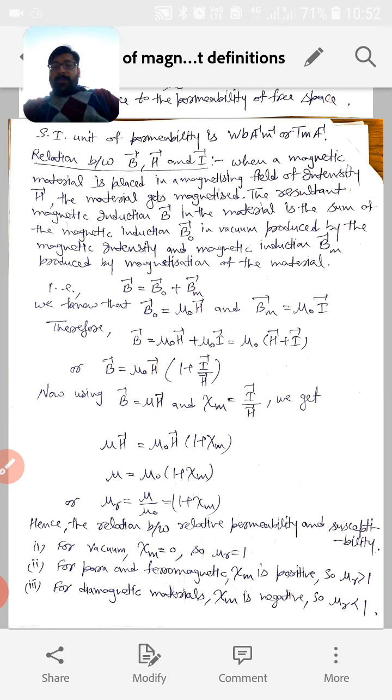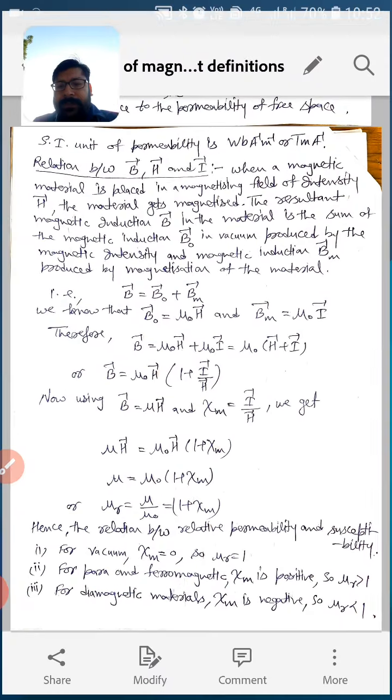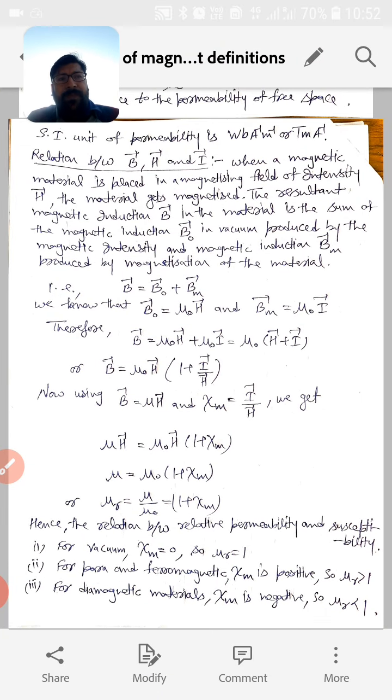Now see the case for vacuum. For vacuum chi m will be 0, so mu r will be 1. Relative permeability for a vacuum will be 1. Why will chi m be 0 for vacuum? Because the intensity of magnetization I will be 0, since for vacuum there is no material. So I will be 0, therefore chi m will be 0.